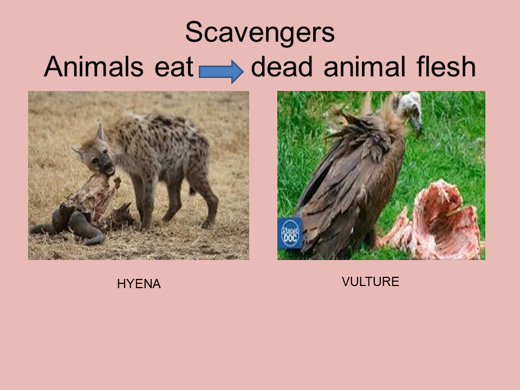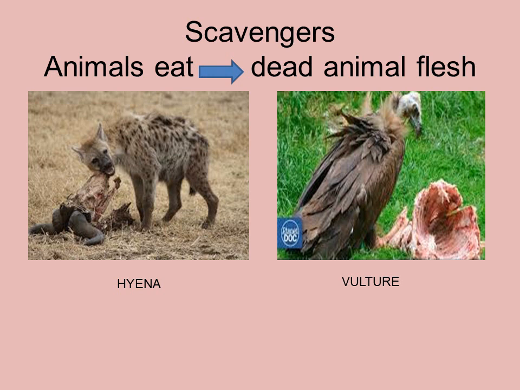Next are scavengers. Scavengers are the animals that eat the dead animal flesh. It means that these animals feed on the flesh of dead animals. So instead of hunting another animal or acting as a predator and hunting a live prey, they feed on the dead remains of animals or the leftovers from the food of a carnivorous animal.